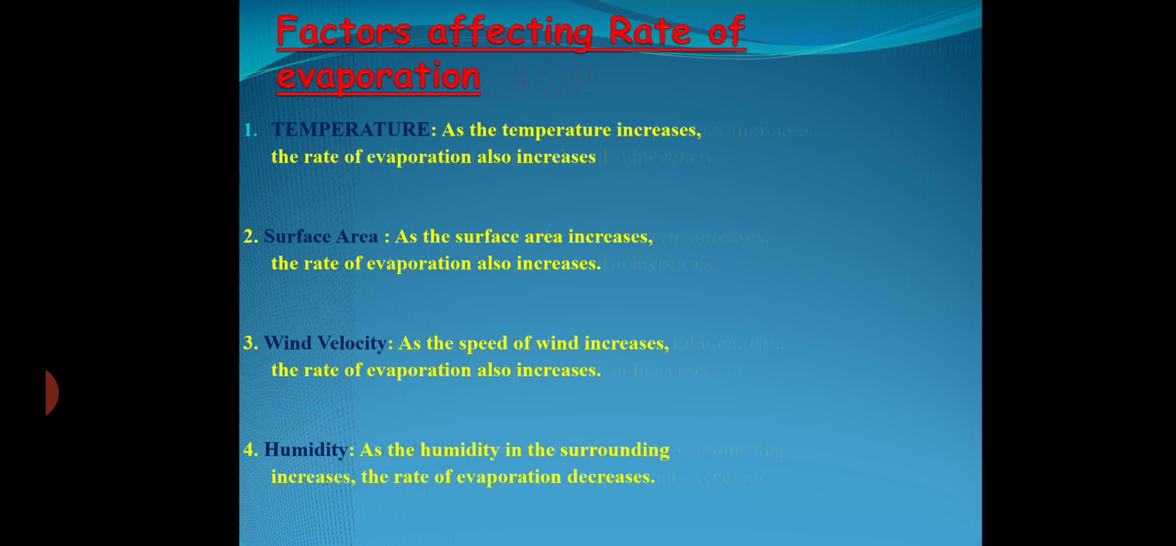The second factor is surface area. If we take some amount of water in a glass and the same amount of water in a saucer, we know that the water from the saucer will evaporate faster because more molecules are in direct contact with the surroundings compared to the glass. That is why if water by mistake has fallen on the table, then we will spread it. That is why it will evaporate faster.